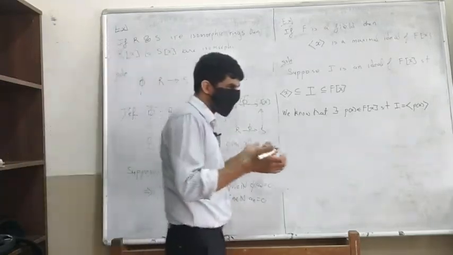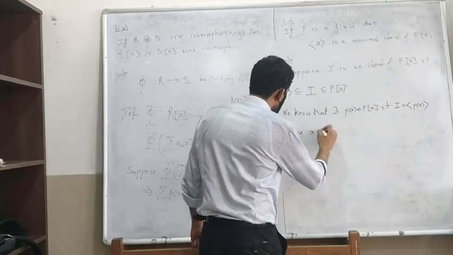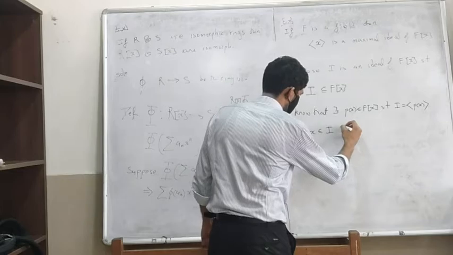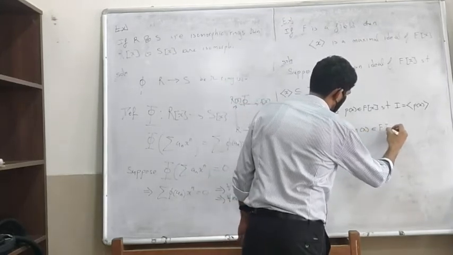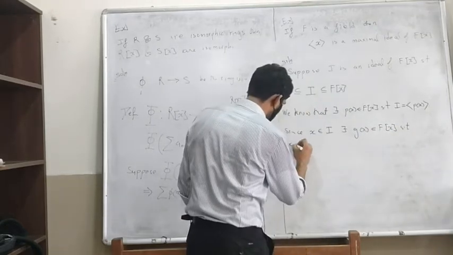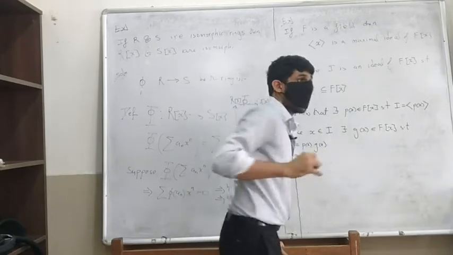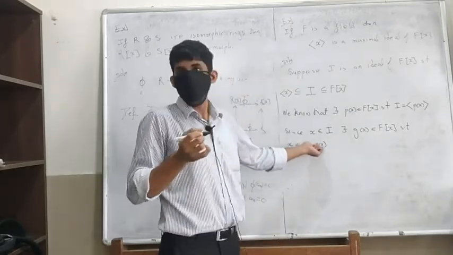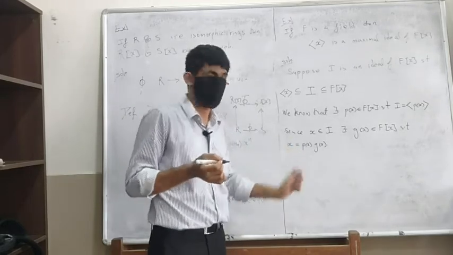That's natural to see. So since x belongs to I, there exists some g(x) in F[x] such that you can write x as p(x) times g(x). Obviously none of these are 0, because if this was 0 then x would be 0. That is a ridiculous assumption.